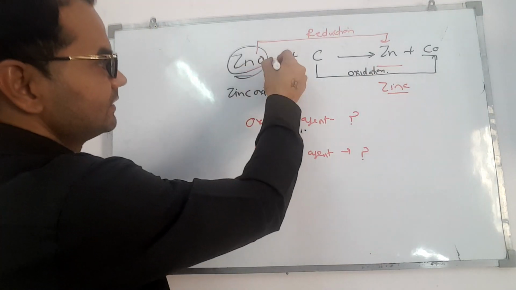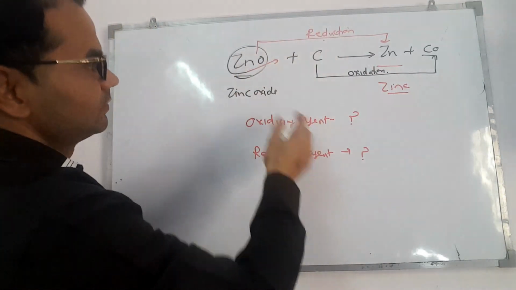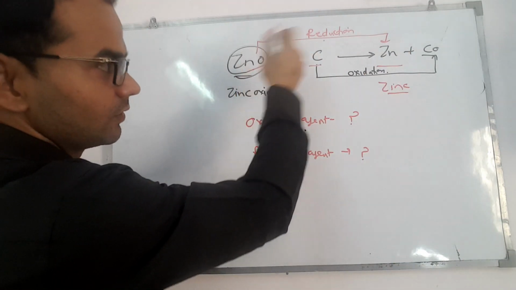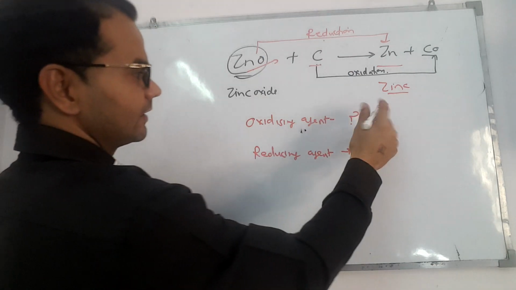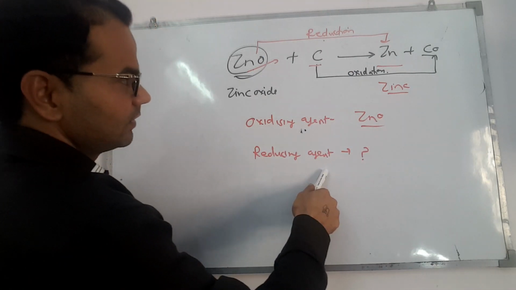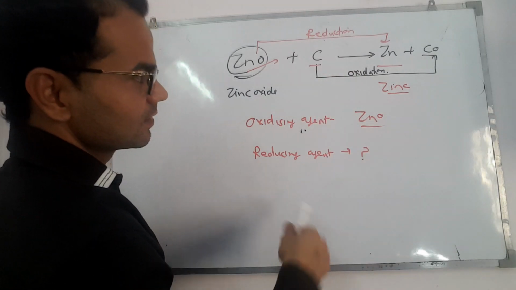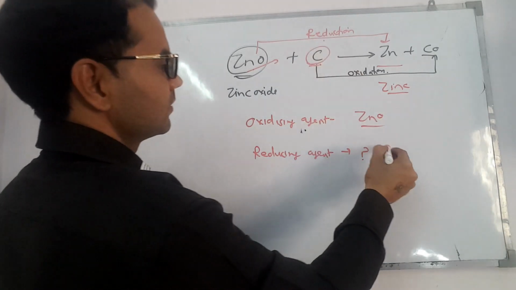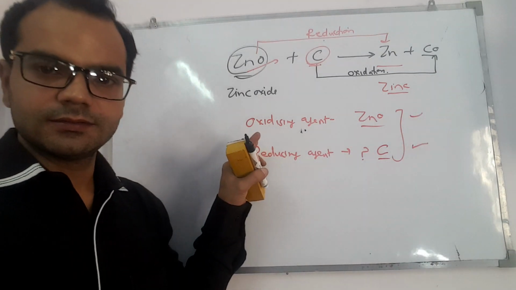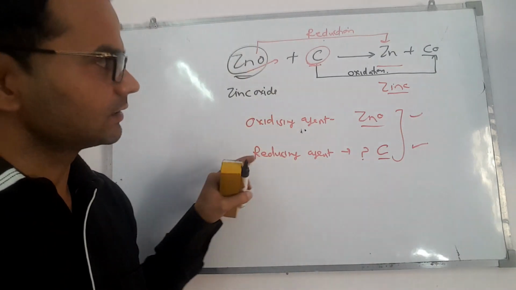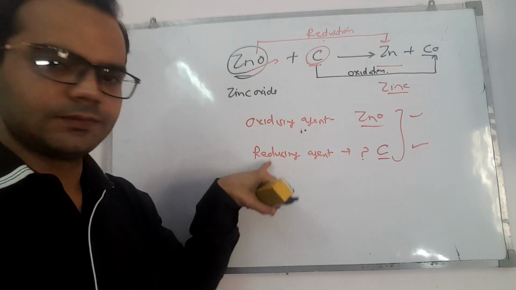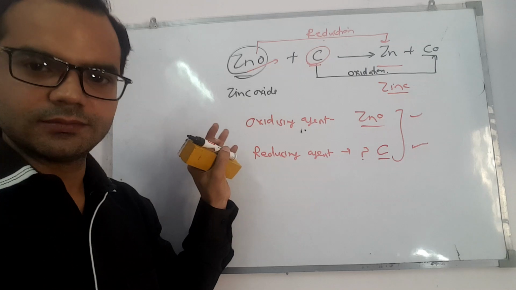So zinc oxide is reduced and carbon is oxidized. So zinc oxide is reduced, so it will act as the oxidizing agent. Reducing agent is the substance which is oxidized, that is carbon. Easy. This is redox reaction: oxidation, reduction, oxidizing agent as well as reducing agent.